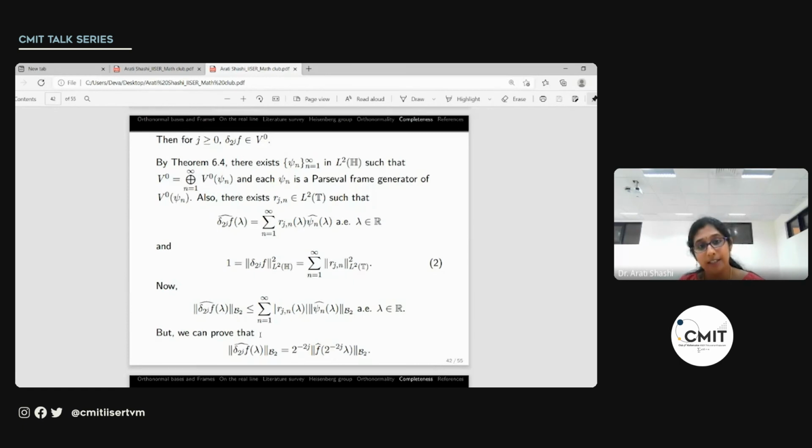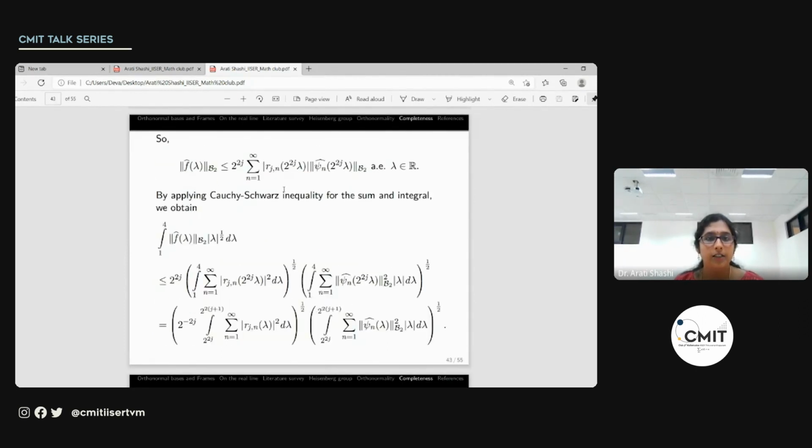And we can further prove that the Hilbert-Schmidt norm of the Fourier transform of the dilation of f is related with the norm of the dilation of the Fourier transform. So here we have the Fourier transform of the dilation that is connected with the dilation of the Fourier transform. So then we can plug this in here, change variables appropriately with the lambda 2 per 2j and so on, and arrive at the norm of f roof of lambda itself. So this is what we have.